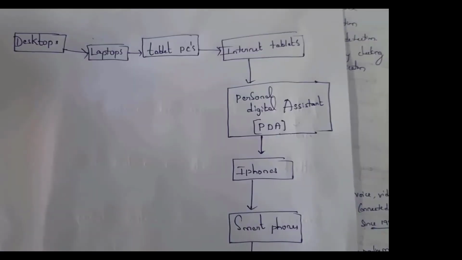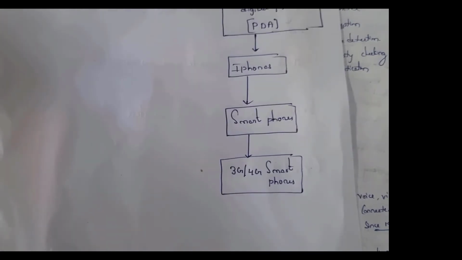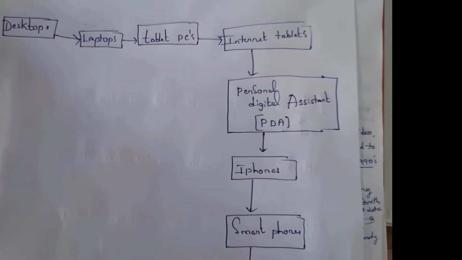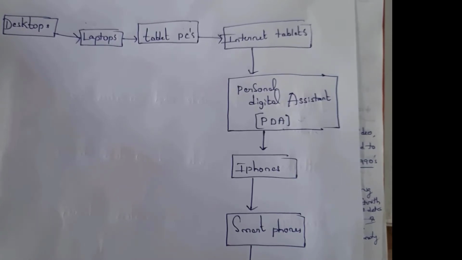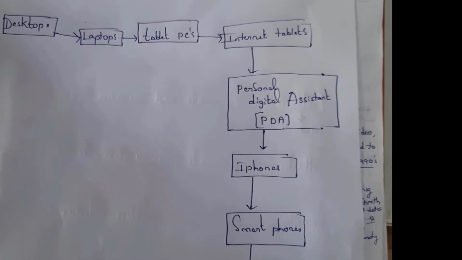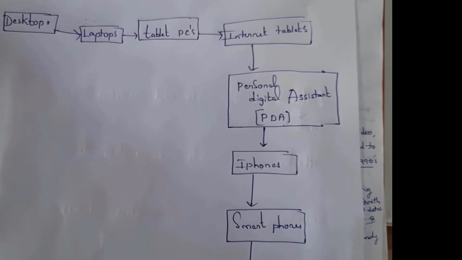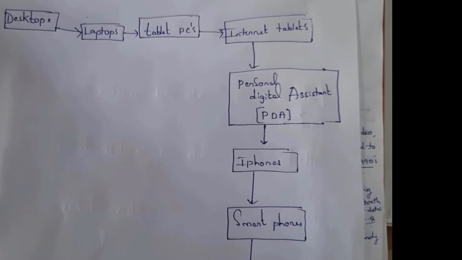This diagram explains the growth of mobile and wireless devices from desktops to 3G and 4G smartphones. Desktops were introduced first. After desktops, laptops were introduced. After laptops, tablet personal computers, and after tablet personal computers, internet tablets. After internet tablets, PDAs. PDA stands for personal digital assistant. After PDAs, iPhones.